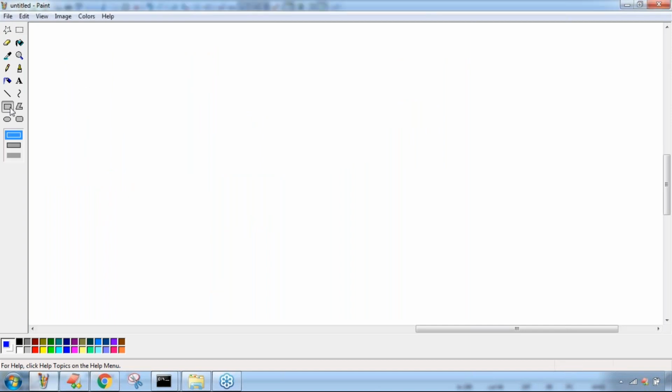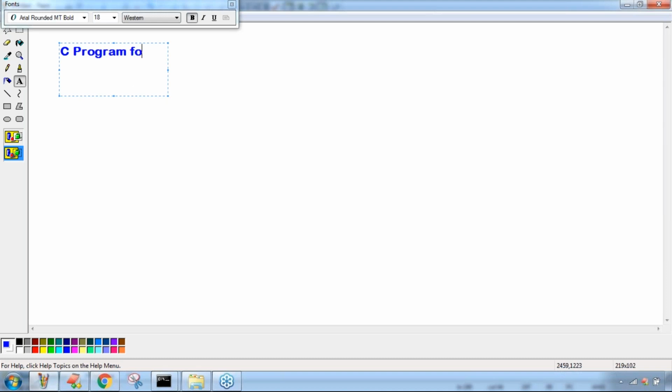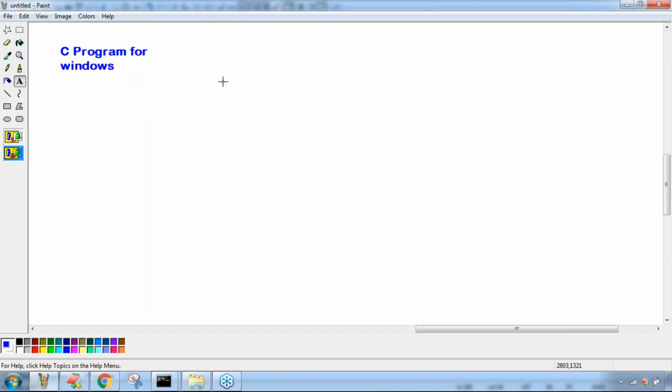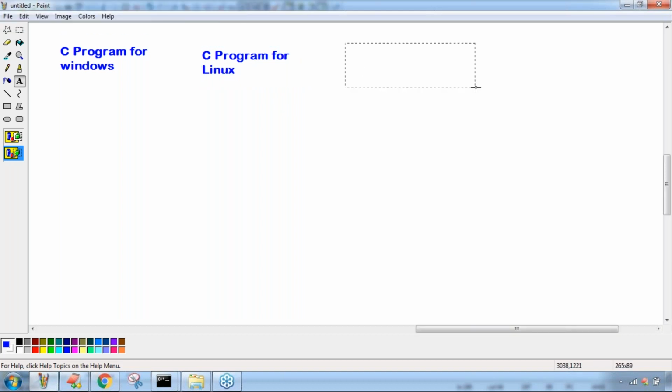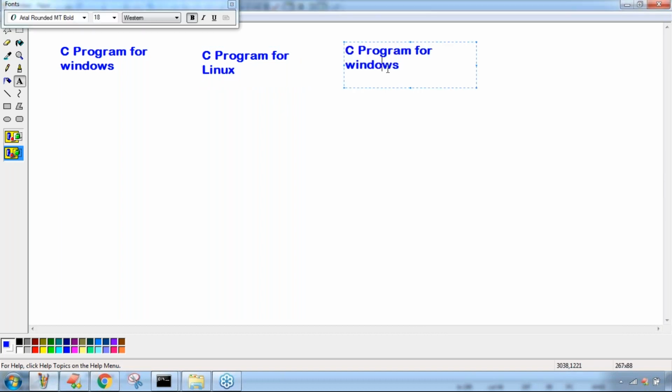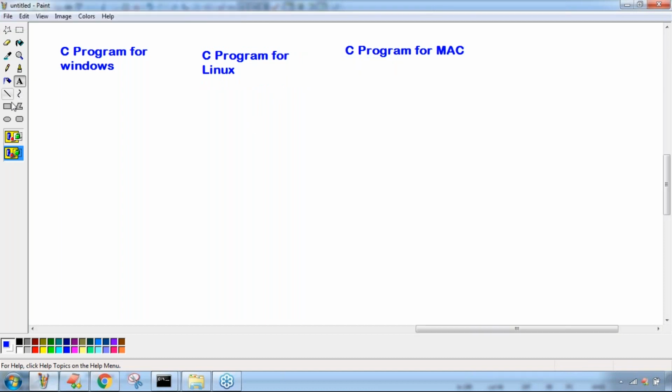Suppose I want to develop a C program for Windows. If you want to develop a C program for Linux, compulsorily you have to develop a separate program. For Mac, a separate program is required as well. The C program developed for Windows can run only on a Windows machine. You can't run it on Linux or on Mac.